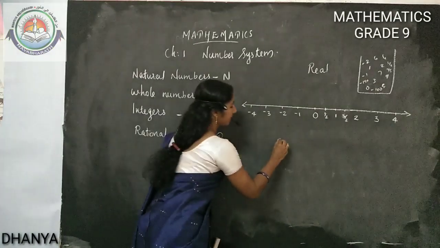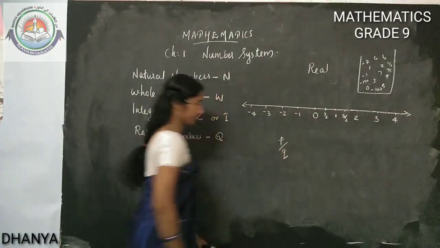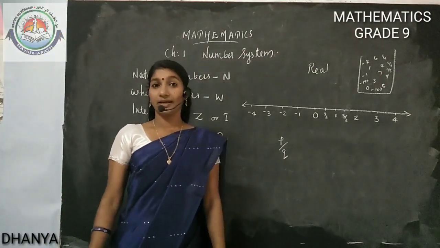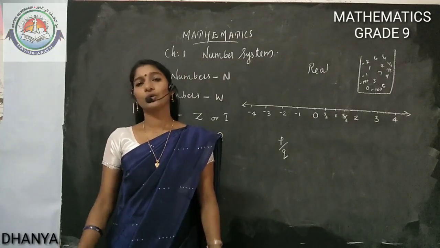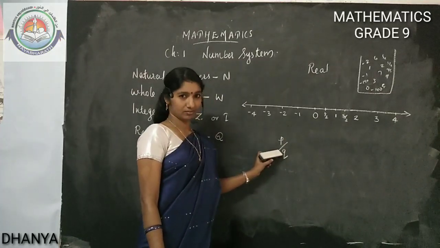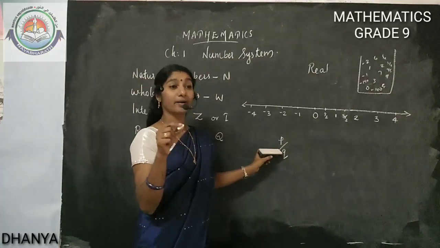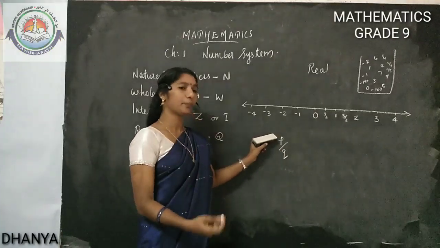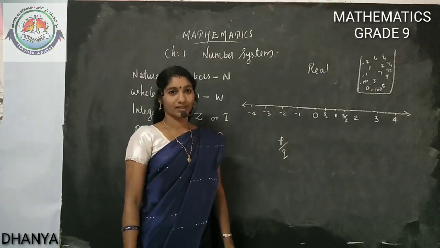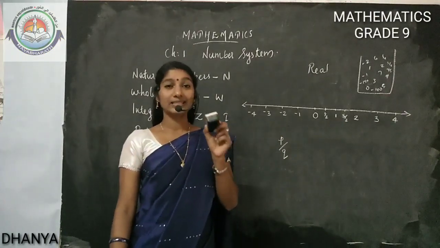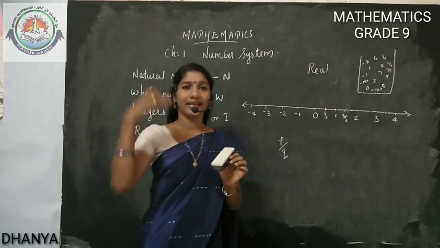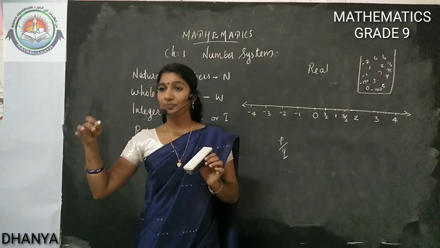See, the number is in the form P by Q. What is P? P is any integer. What is Q? Q is another integer. So an integer by an integer. So instead of writing integer by integer, we use P for one integer and Q for another integer. So we can write it as P by Q. So the numbers can be written in the form P by Q. What is P by Q? An integer by an integer, P by Q.